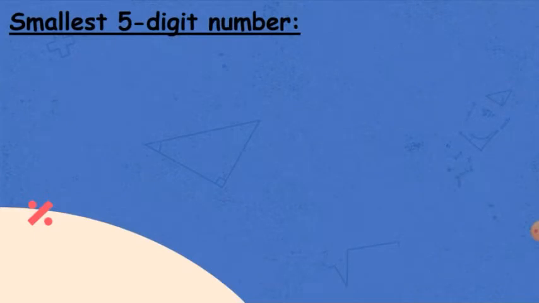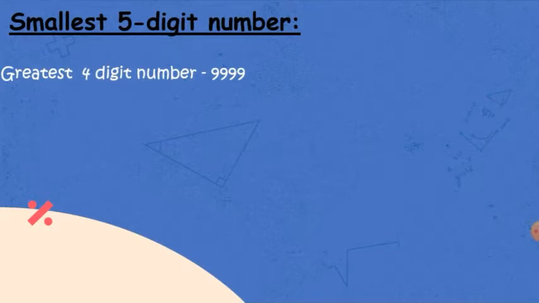You know that the greatest four-digit number is 9999, and when we add 1 to it, we get a five-digit number. You can see here that in this five-digit number, this is the ones place digit.